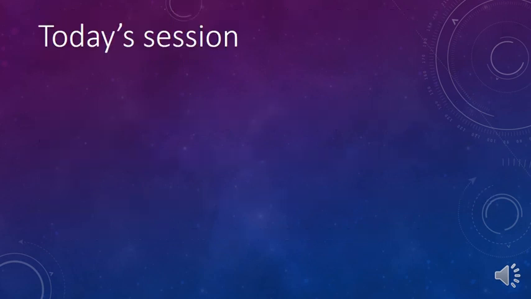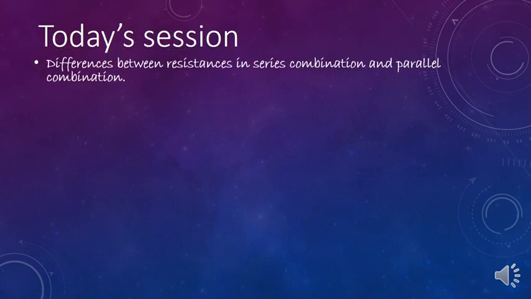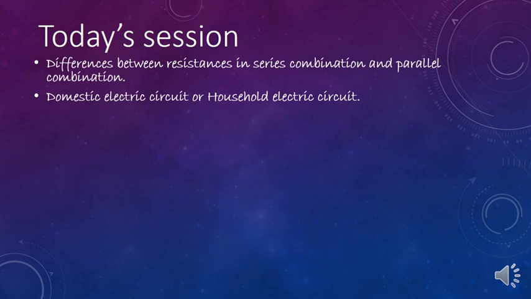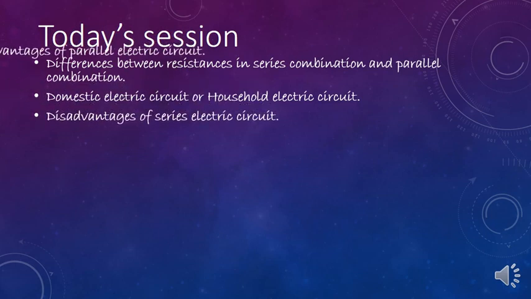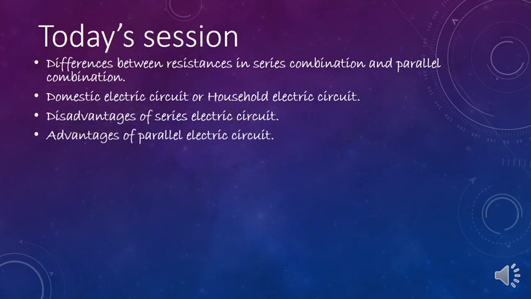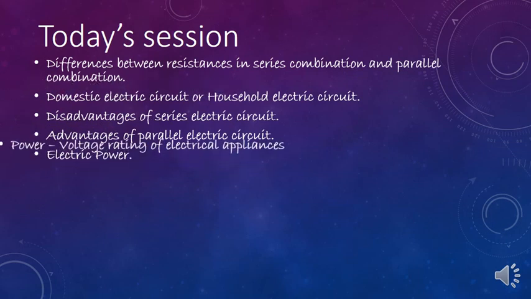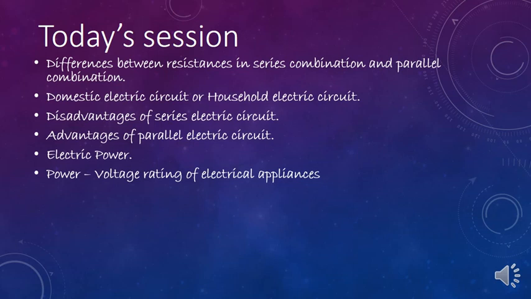In today's session, you will be studying these concepts. Differences between resistances in series combination and parallel combination. Domestic electric circuit, which is also called household electric circuit. Disadvantages of series electric circuit. Advantages of parallel electric circuit. Electric power. Power voltage rating of electrical appliances. Electrical energy and its commercial unit.